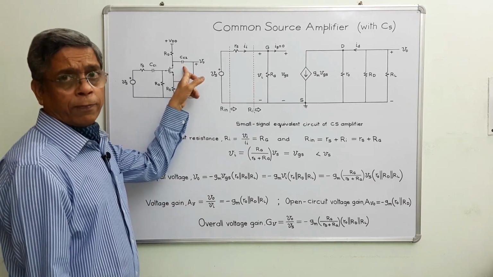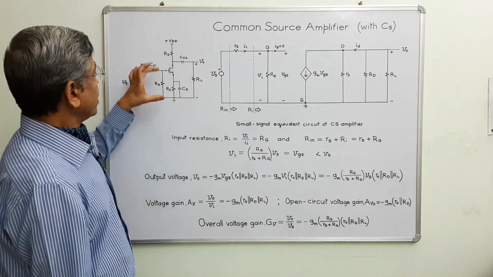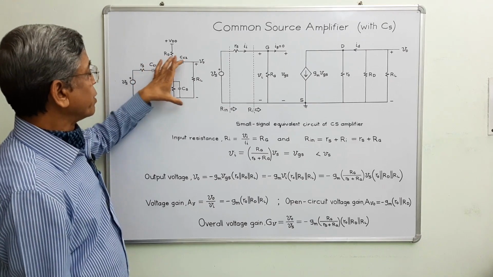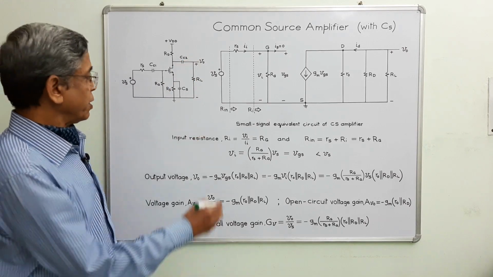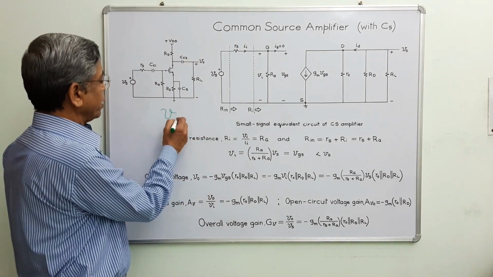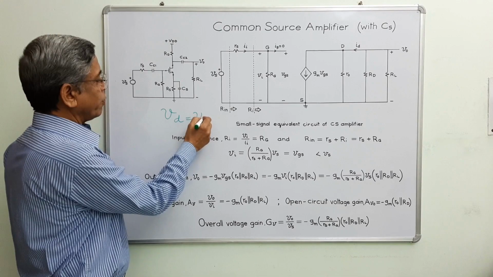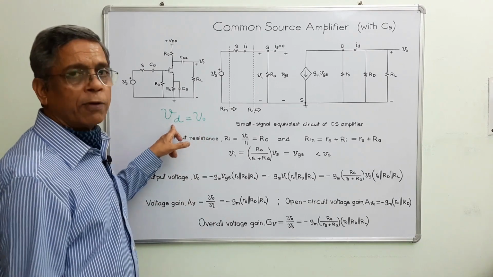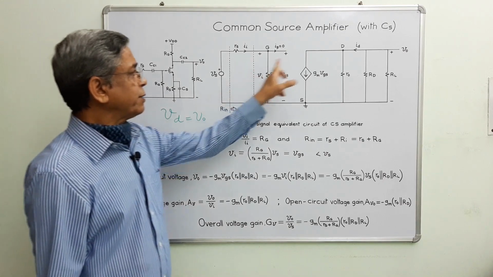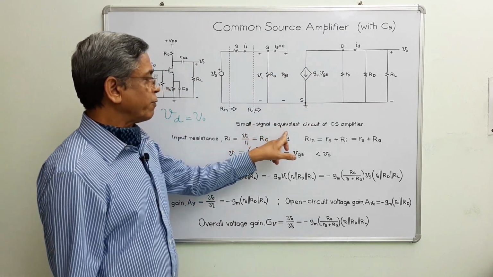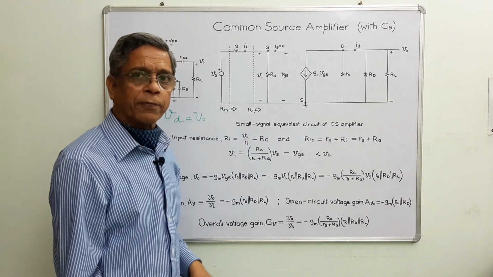During the state of short circuit, we can say the potential difference between these 2 points must be equal to the potential difference across these 2 points. In other words, this Vd is equal to V0. This drain voltage must be equal to the output voltage. And this is the small signal equivalent circuit of the CS amplifier.